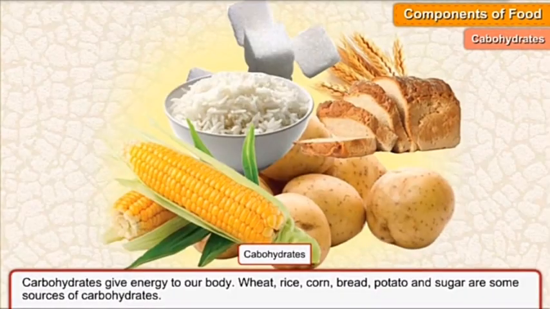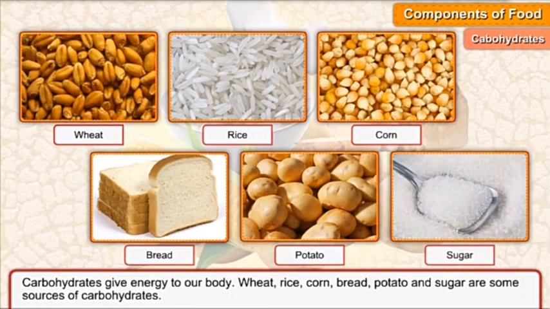First, carbohydrates. Carbohydrates give energy to our body, so they are called energy giving food. In the picture also you can see there are different sources of carbohydrates: wheat, rice, corn, bread, potato, sugar. All these are the main carbohydrate rich sources.